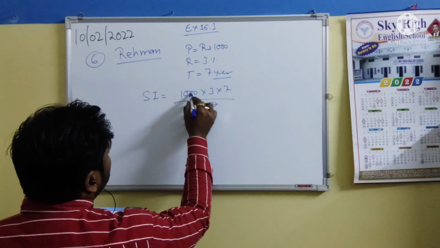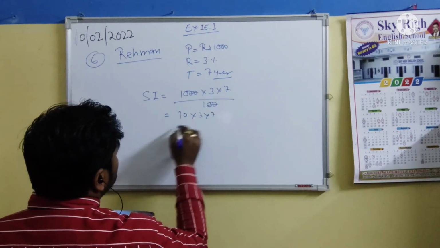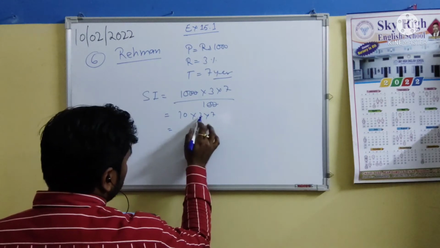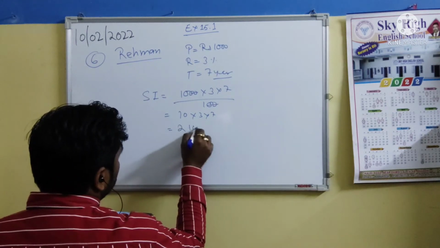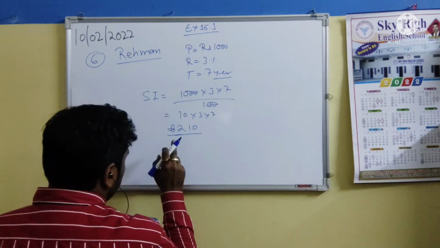So double zero cut from here, double zero cut from here. So that is 10 multiplied by 3 multiplied by 7. So 3 7s are 21, 21 into 10 is 210. The interest for Rahman is 210.